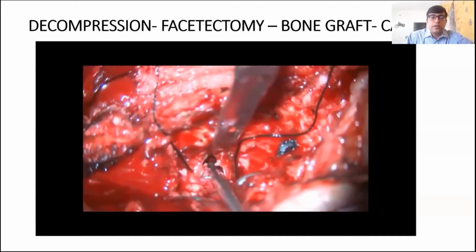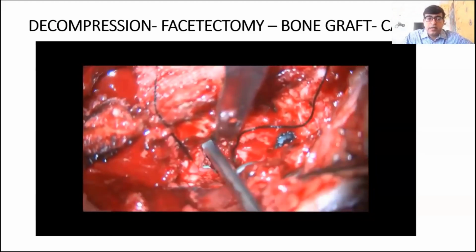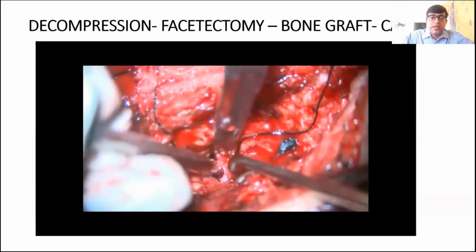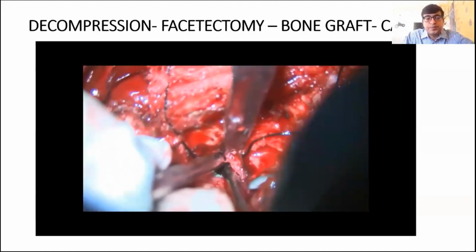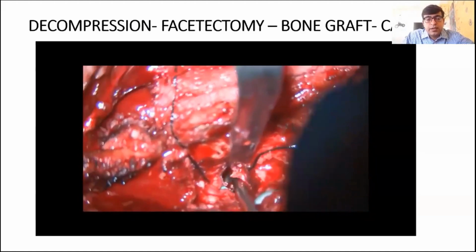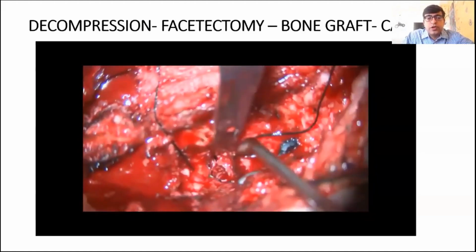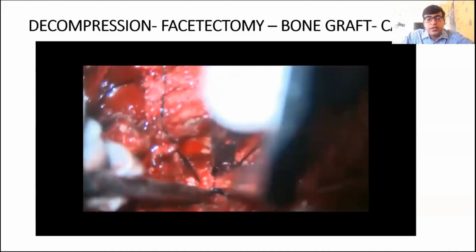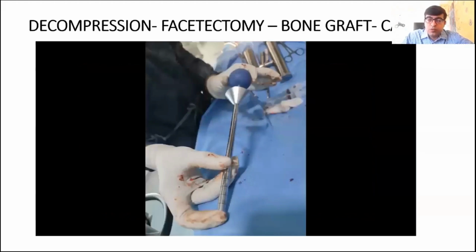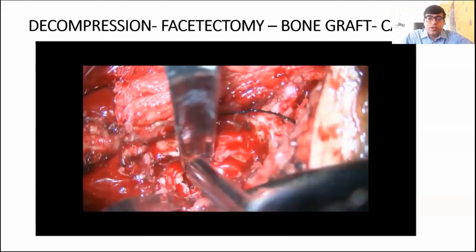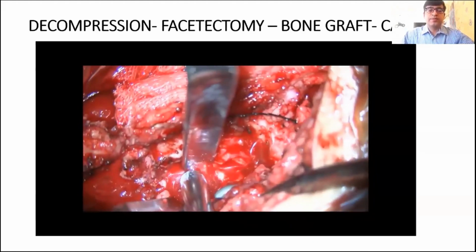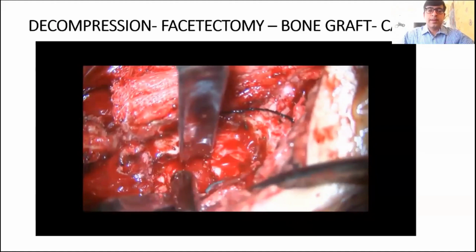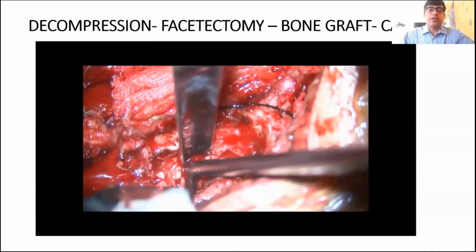Now we are going underneath the thecal sac, take out the disc from there, as well as going laterally with a reverse Epstein curette. So once adequate discectomy is done, through thorough irrigation, and then it is time to put a cage in. So first bone graft is filled in this funnel, and bone graft is hammered in, and then impacted with an impactor.